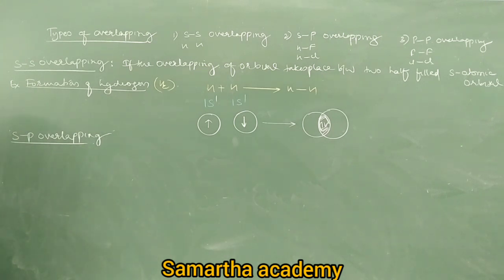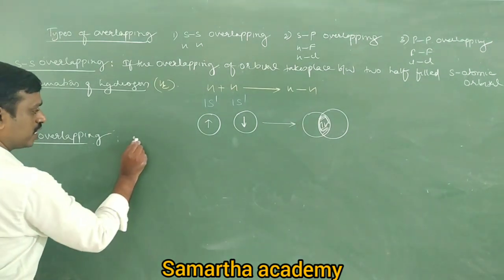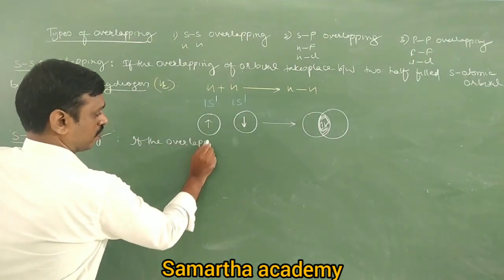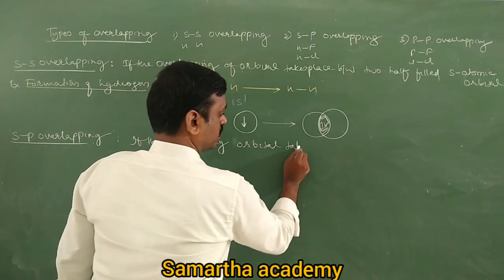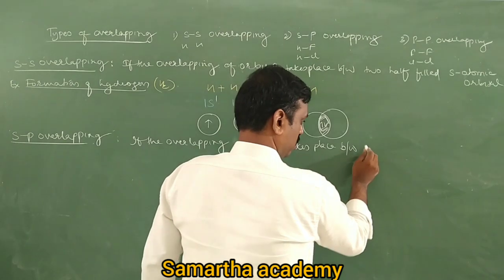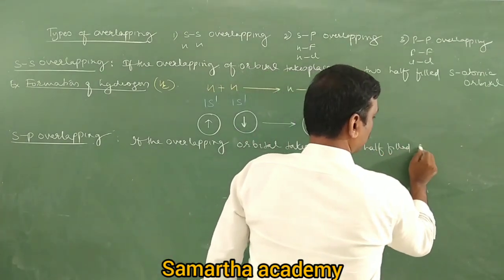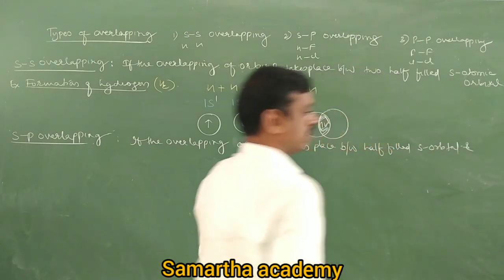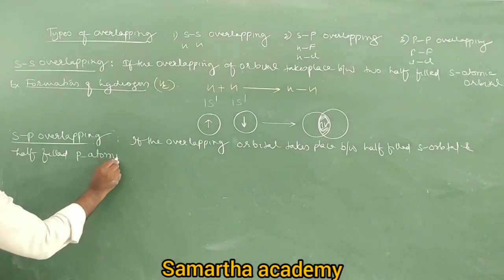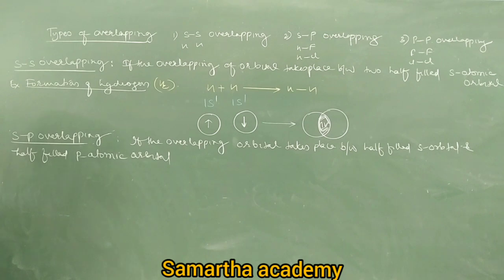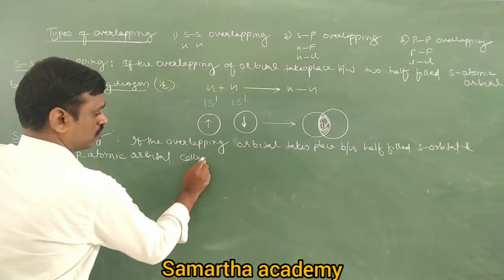If the overlapping of orbitals takes place between a half filled s orbital and a half filled p orbital, both having unpaired electrons with opposite spin, that is the common condition. So if the overlapping of orbitals takes place between a half filled s orbital and a half filled p atomic orbital, it is called sp overlapping.